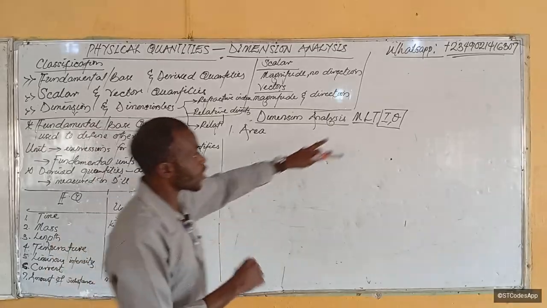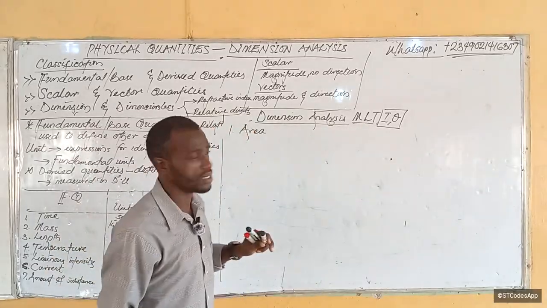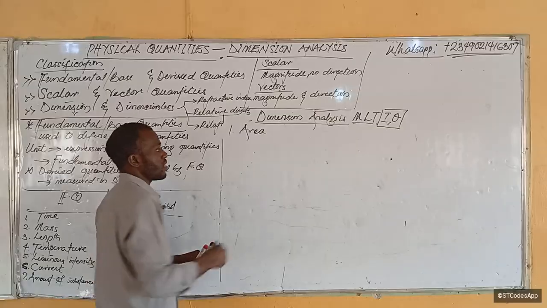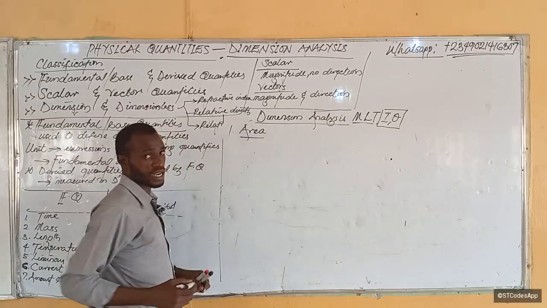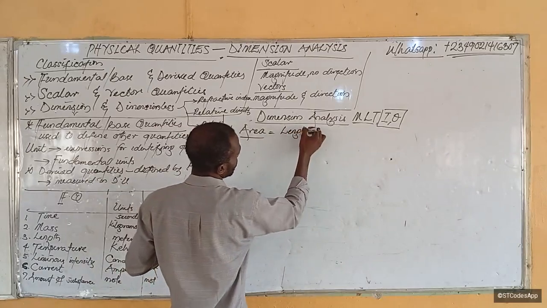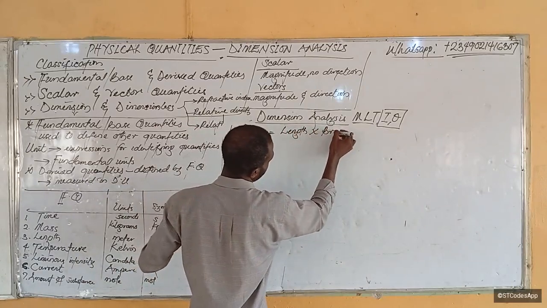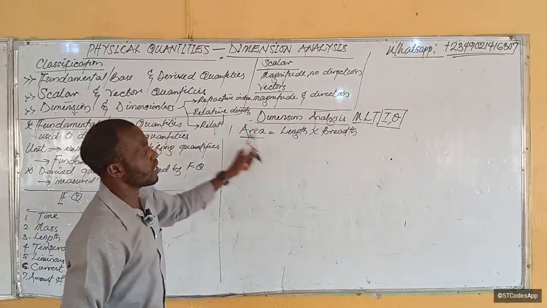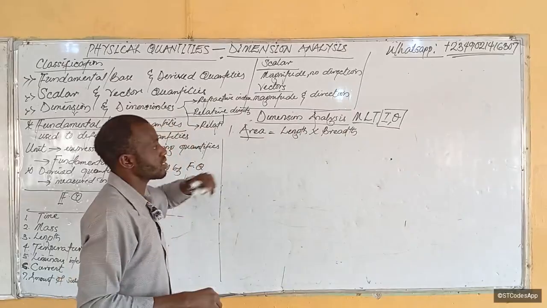They are the ones that come up the most in physics. Is that clear? Other than this one, even current and temperature. So now let's go to our area. What's the formula for area? Area is length times breadth, right? So you probably know this now. Length times breadth. What is length?